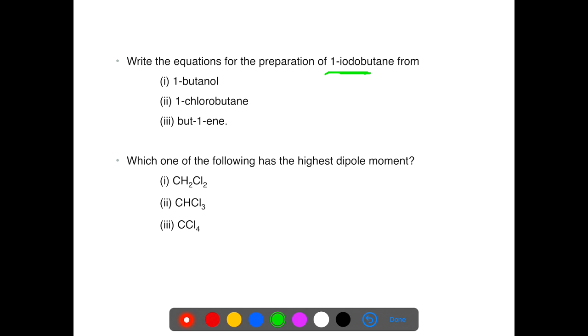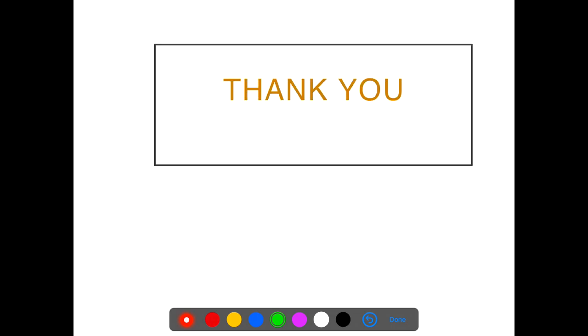Which one of the following has the highest dipole moment? This is based on polarity: CH2Cl2, CHCl3 and CCl4. All these questions are given from NCERT in-text problems and some are from the exercise. So you can practice from the book. Thank you and have a nice day.